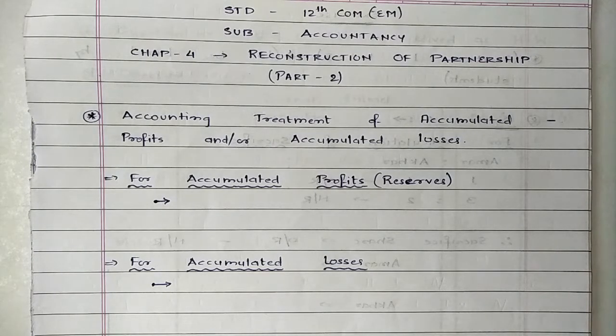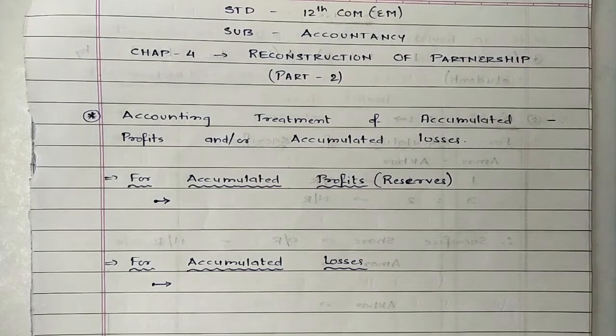Now how to deal with accumulated profits or reserves. Reserves means the profits which are retained by the organization, which are utilized whenever it is required by the firm. Now on reconstitution, these reserves are to be received by old partners. And so they are to be distributed among old partners in the old ratio.